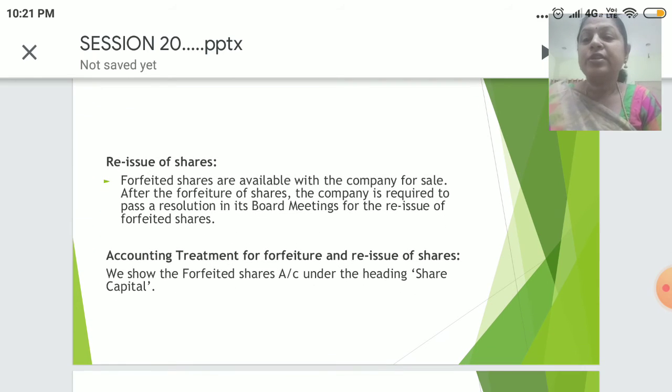Reissue of shares. Forfeited shares are available with the company for sale. After the forfeiture of shares, the company is required to pass a resolution in its board meeting for the reissue of forfeited shares.